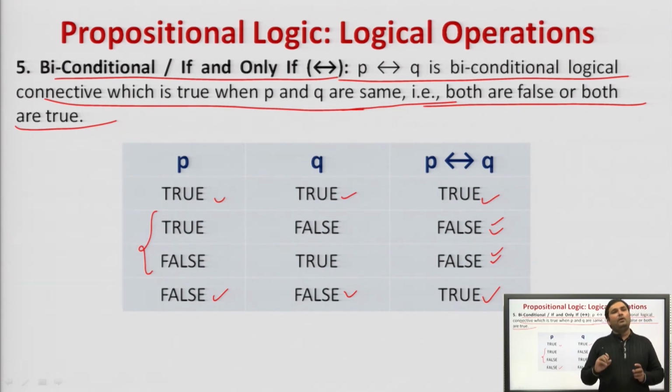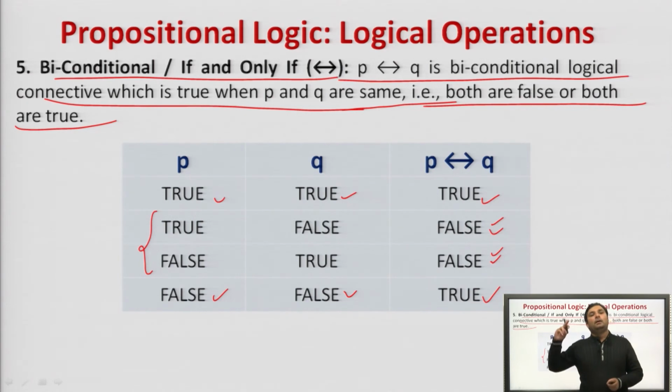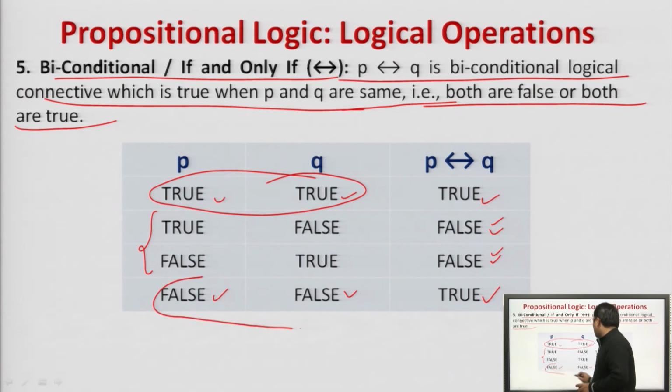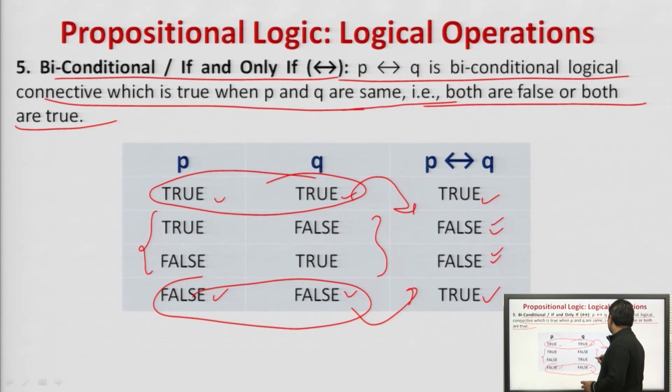Biconditional, if and only if: if P and Q are the same, then P if and only if Q will return true, otherwise false. Same means P and Q both true here, P and Q both false here. So, this will return true, this will return true, other things will return false. Agreed? So, these were the 5 connectives.